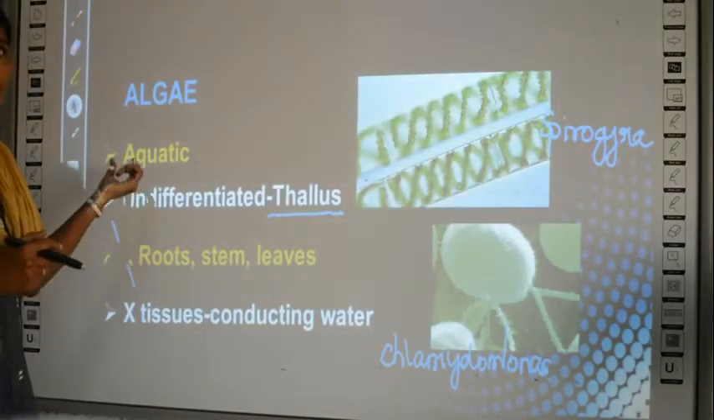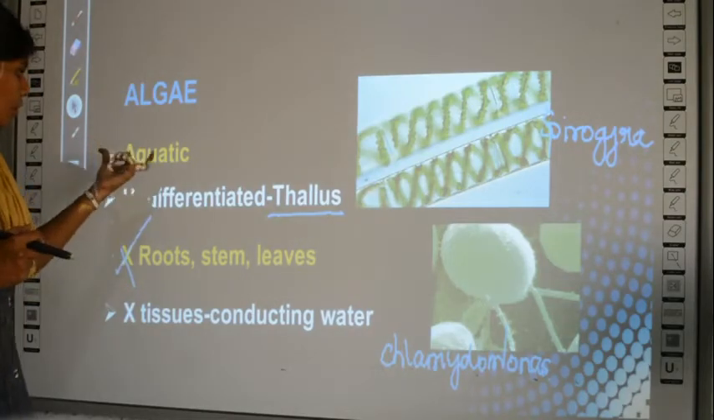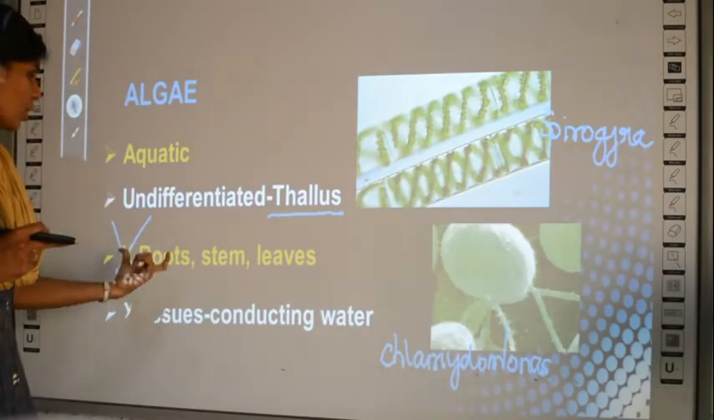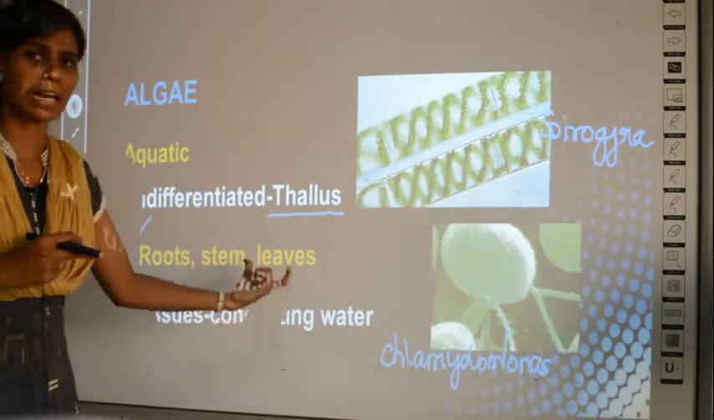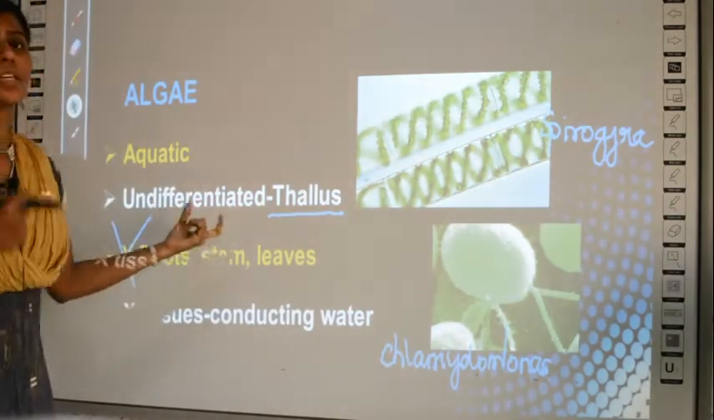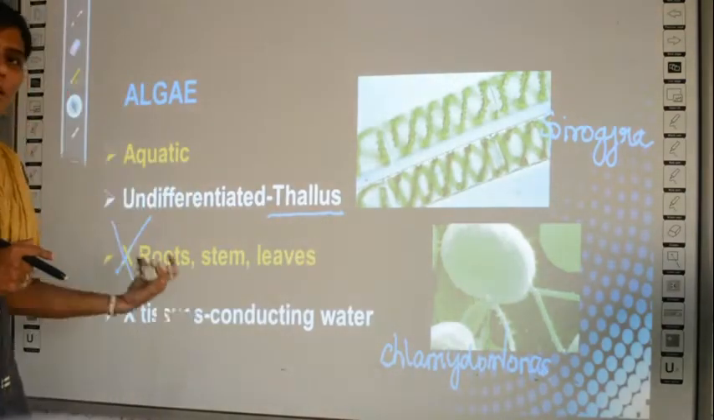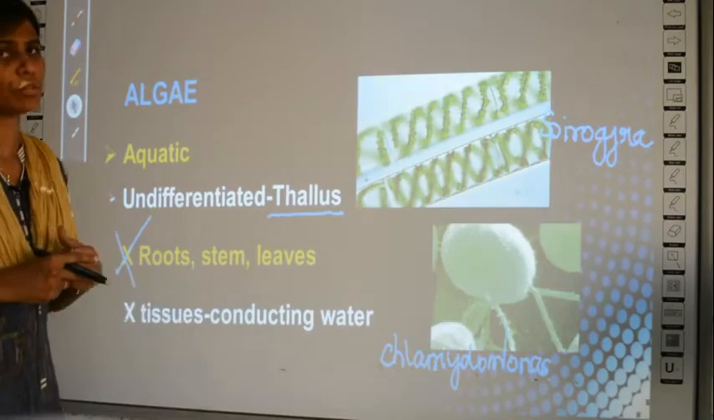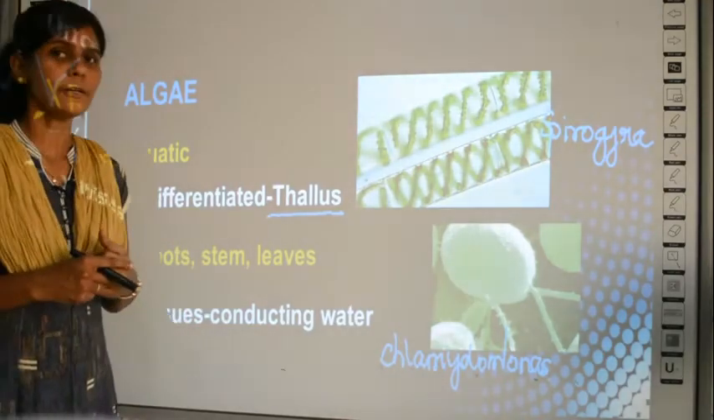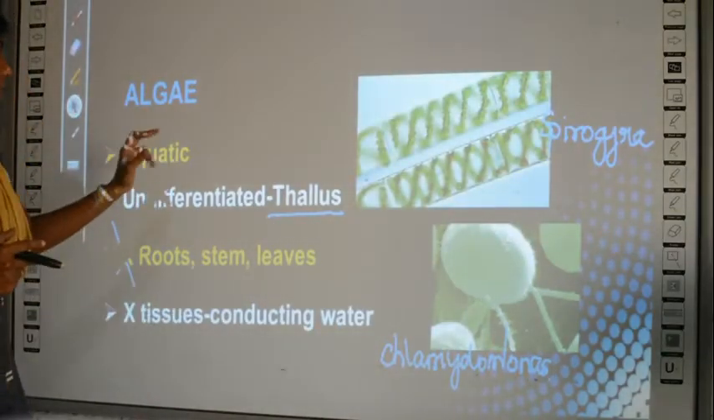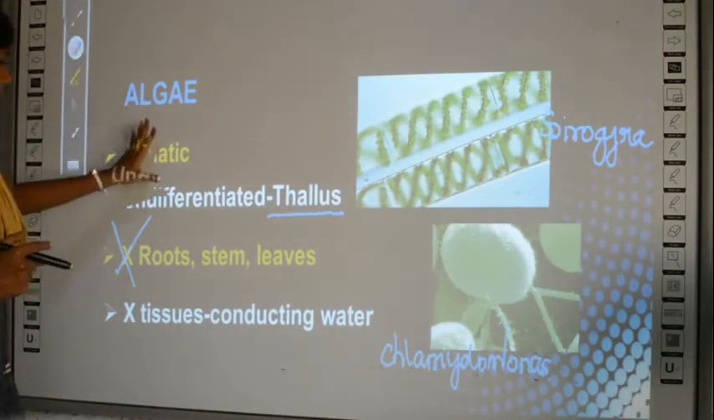What are all the properties of algae? It is always aquatic, which lives in water. Their body is not differentiated into roots, stem and leaves. They are undifferentiated. So it is called by the word thallus, and then they also do not have conducting tissues for conducting the water, absence of tissues. So these are all some of the properties of algae.